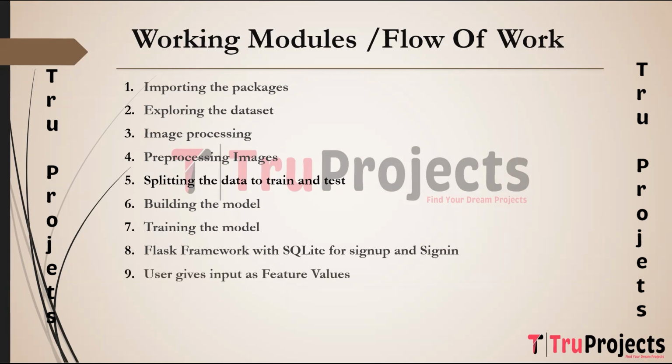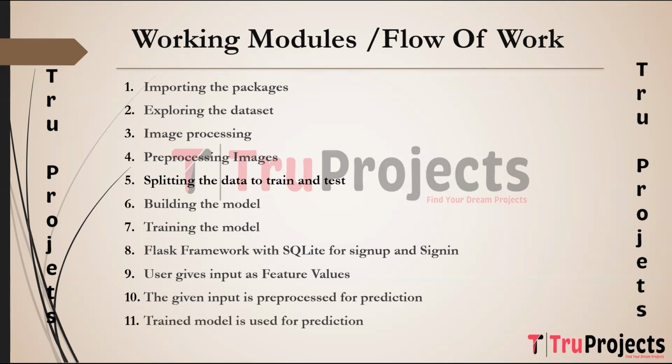The next step is the user gives input as feature values. Coming to the next step, the given input is preprocessed for prediction. When a user interacts with the web application and provides input, these inputs need to be preprocessed to ensure compatibility with the trained model. This may involve data validation, scaling, or any other necessary transformations.